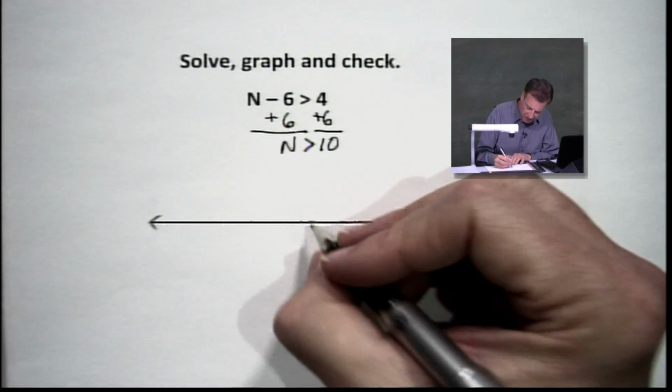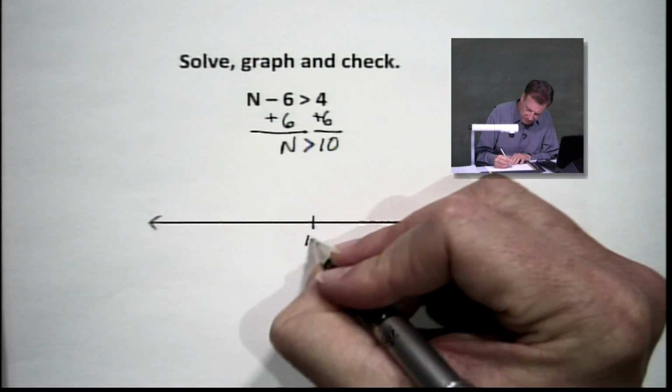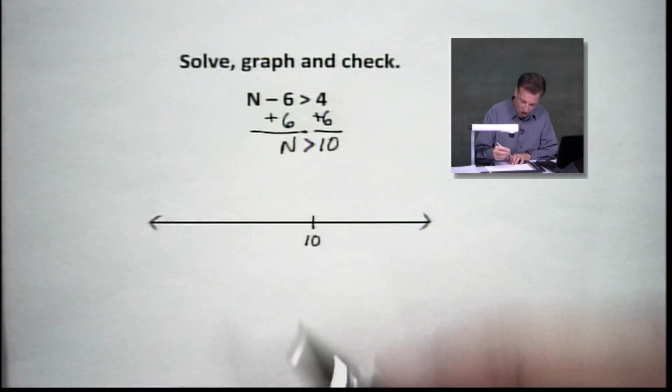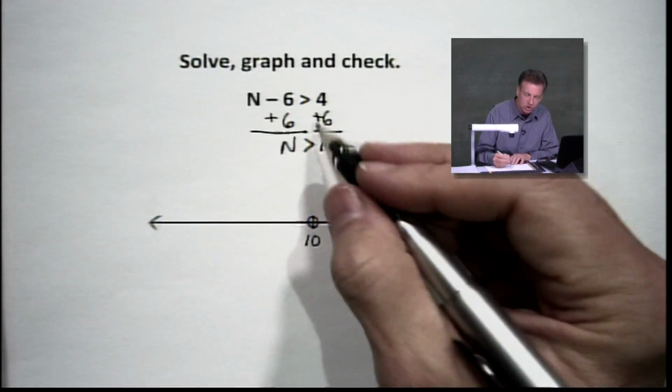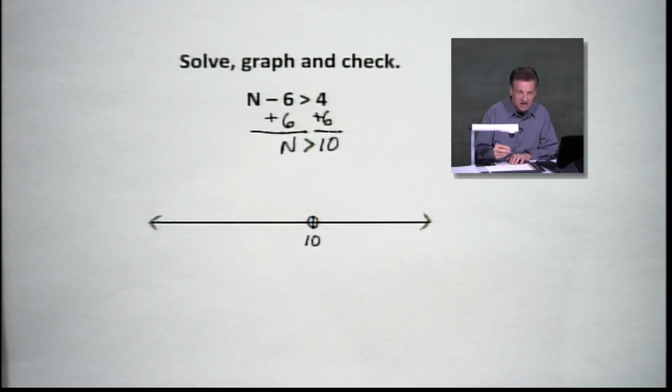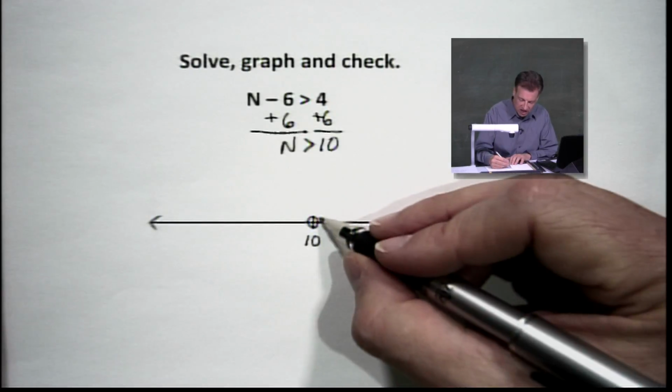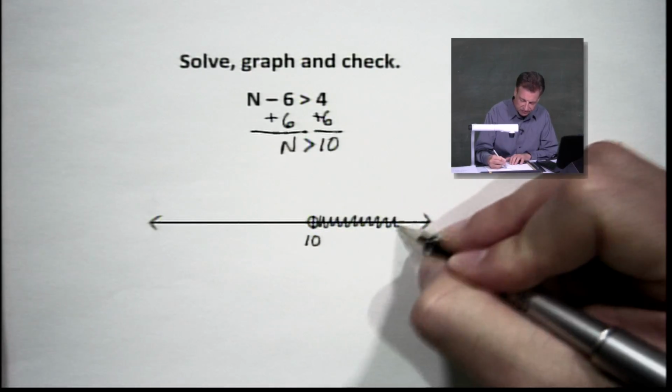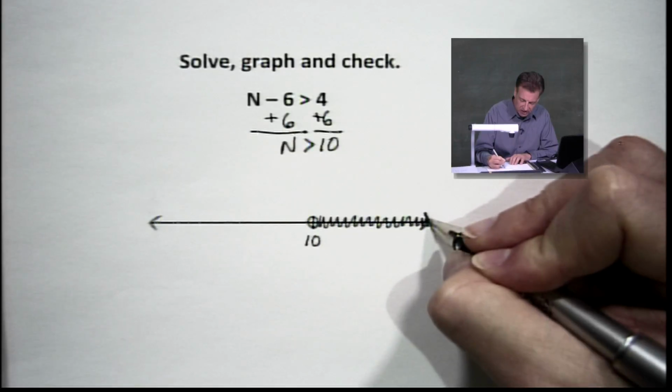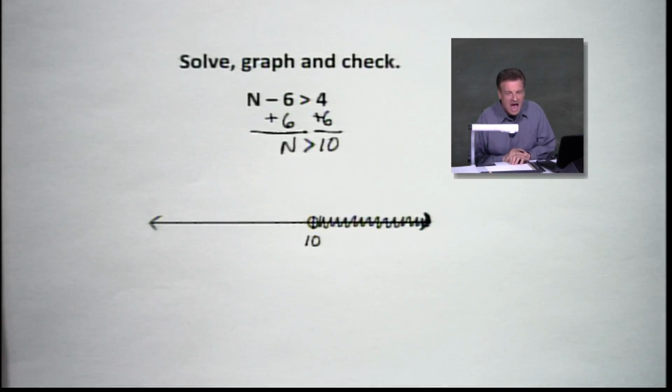I'm going to pick a point here and call it 10. It really doesn't matter where I pick it. And I'm going to make it an open circle because I'm not including it, right? And we're going to shade which way? For greater than, we shade the numbers that are to the right. And by the way, we make that a little darker there. Now you say, Ernie, how do you know that you got the right solution?